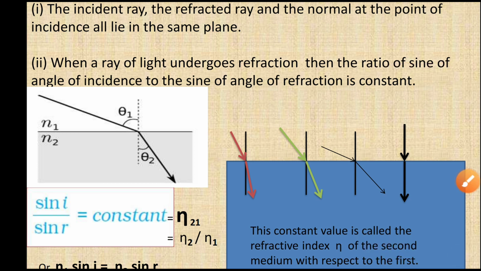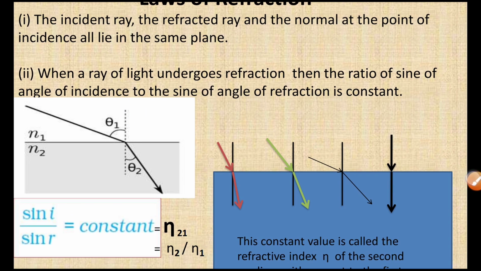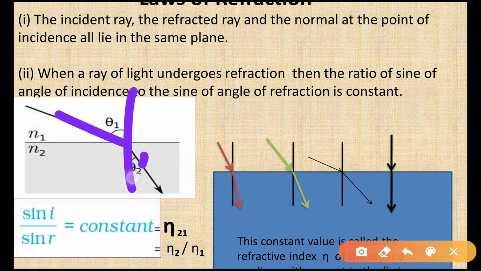See here, we have the angle of incidence and this is the angle of refraction. Now you have to apply a trigonometric function, sine, which is the ratio of the opposite side upon the hypotenuse of a triangle, that you will learn in the trigonometry section.